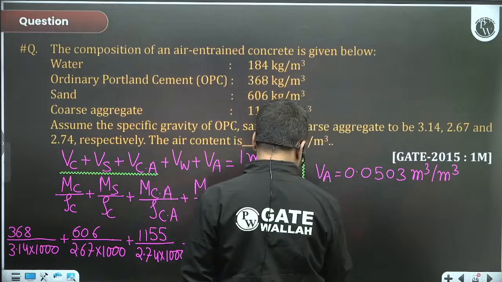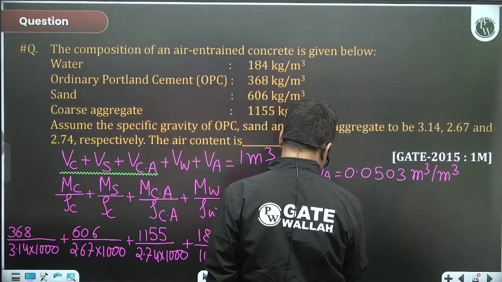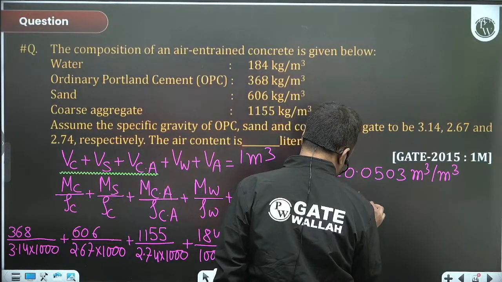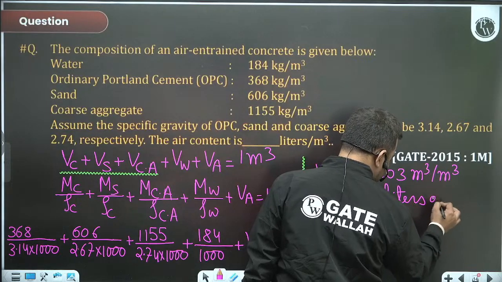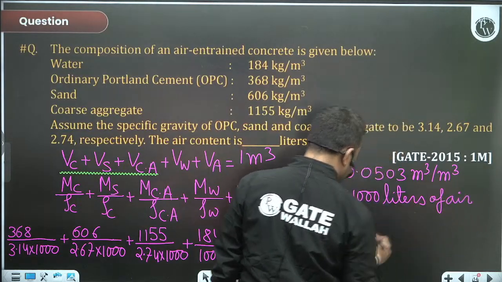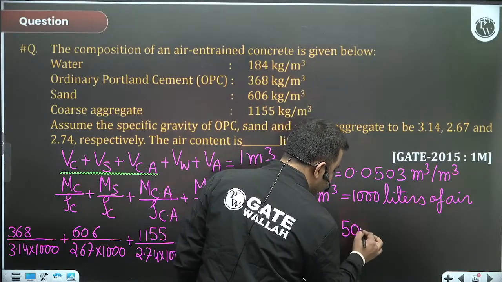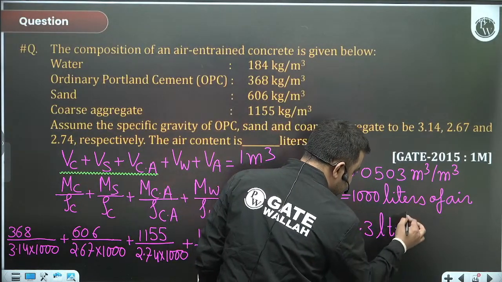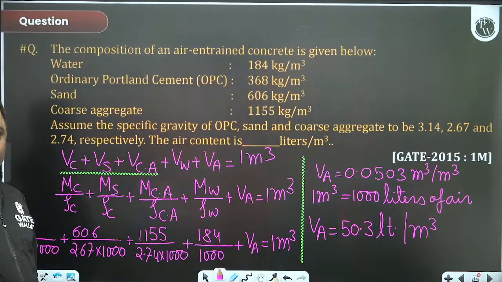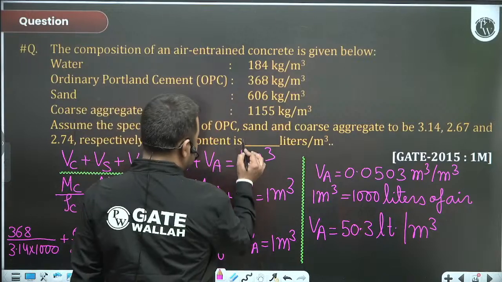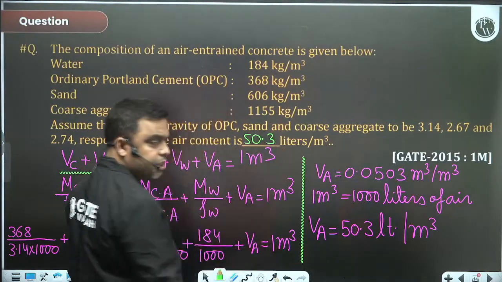So let us assume, because I have to gain in terms of liters, in 1 m cube there is 1000 liters of air, same as water. So volume of air will be equal to 50.3 liters for 1 m cube. Got the answer? So this will be 50.3.